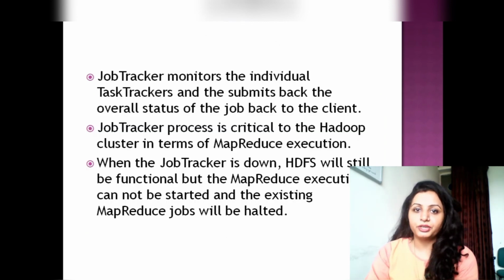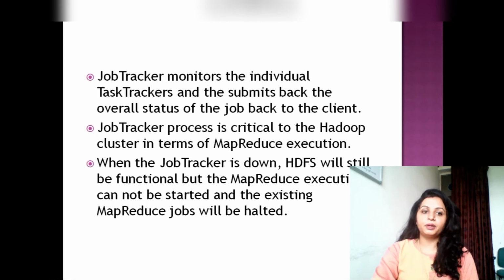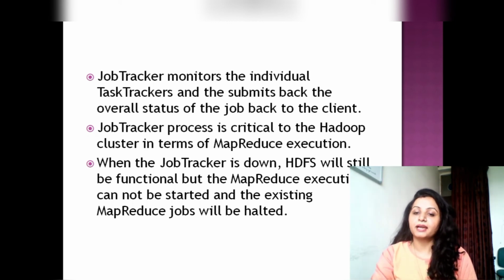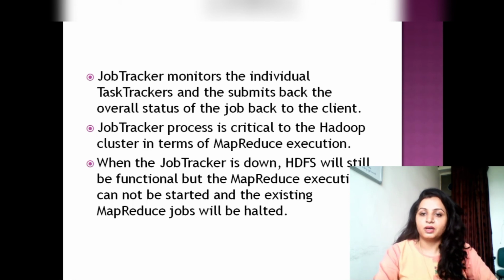The job tracker monitors the individual task trackers and submits the overall status of the job back to the client. The client gives the required operation, a particular assignment, to the job tracker, and the job tracker combines all the work submitted by the task trackers and gives the result to the client.